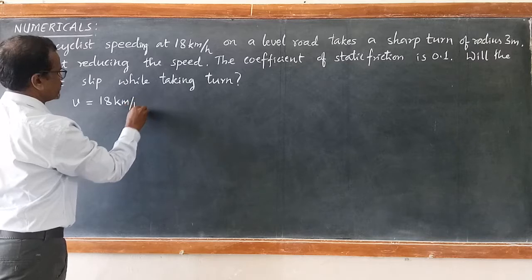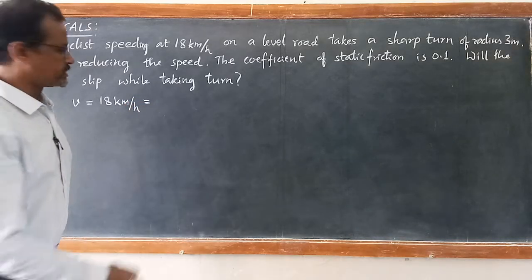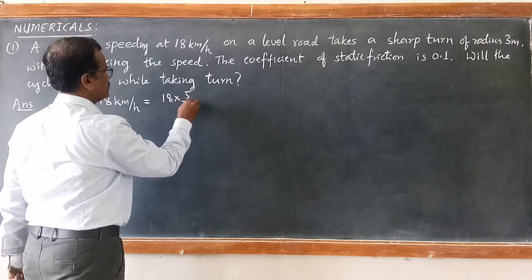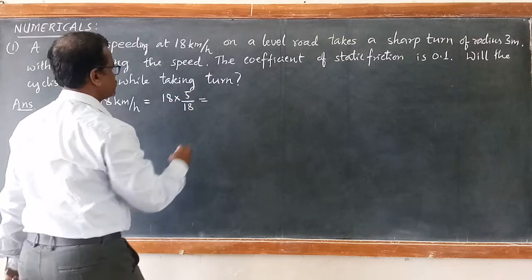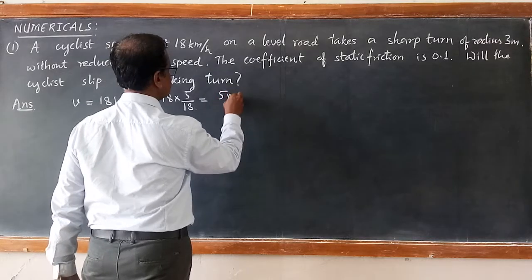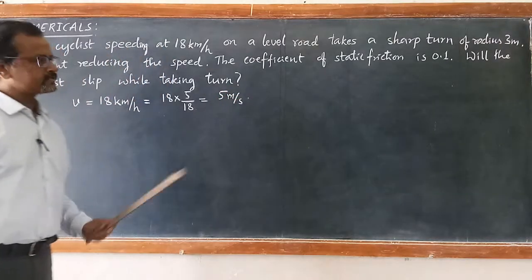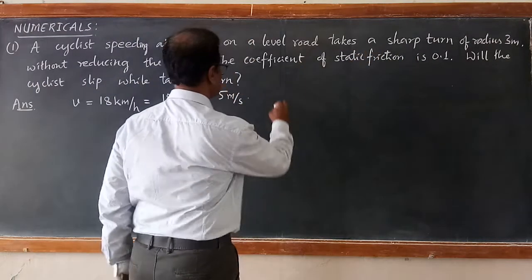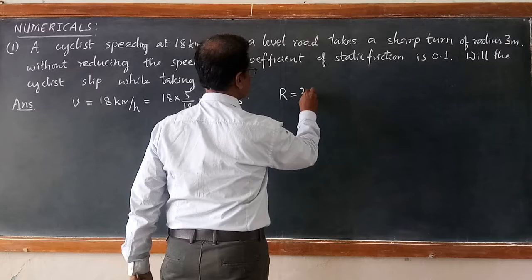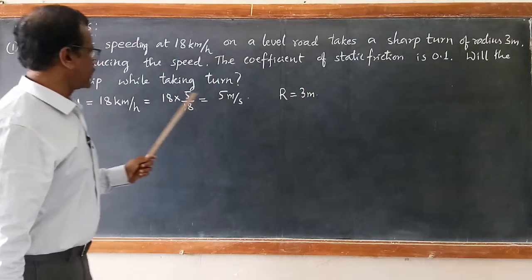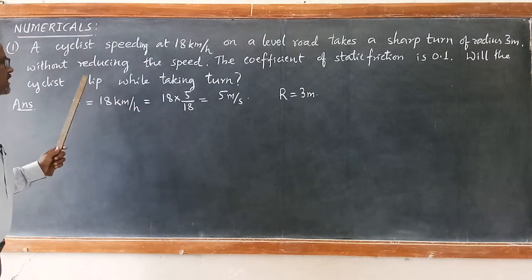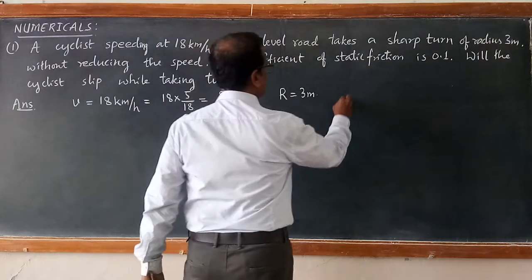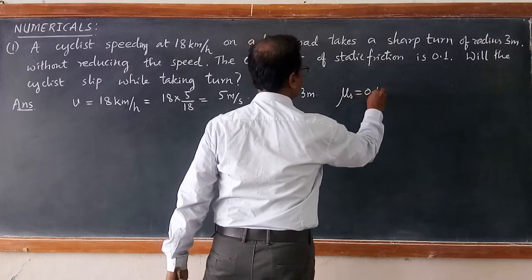It must be converted into SI units: 18 into 5 by 18, so it becomes 5 meter per second. If he is taking the turn at 5 meter per second on a sharp turn of radius 3 meter, will he be able to take the turn safely without slipping, or will he slip? That is the given problem. The coefficient of static friction is given: mu s is equal to 0.1.